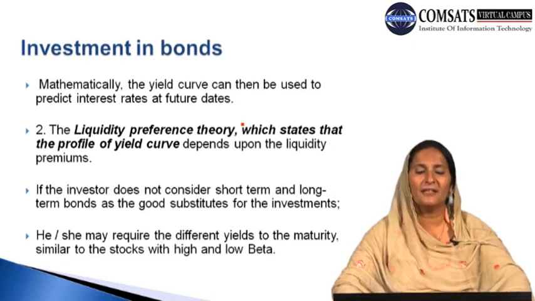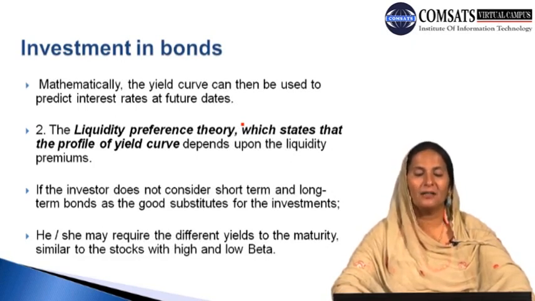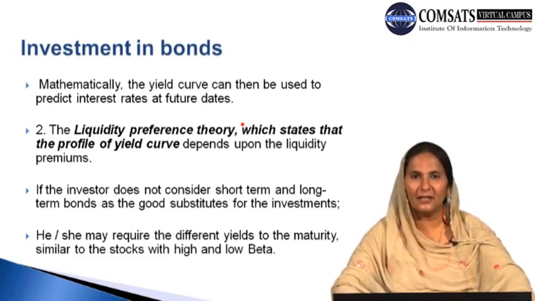So we can say that the profile of the yield curve is important, and they will find it beneficial to have the liquidity premium in order to undertake their transactions, or to fulfill their requirements in time. And the investor may require different yields to maturity, similar to stocks with high and low beta. Beta indicates the slope of the regression line, the slope of the equation which we are analyzing.